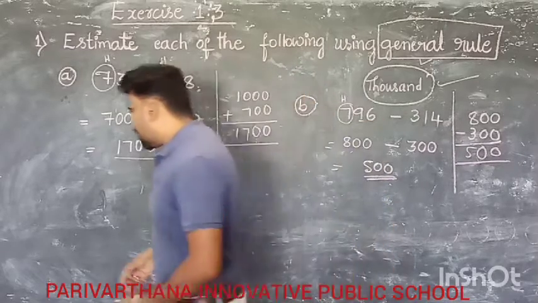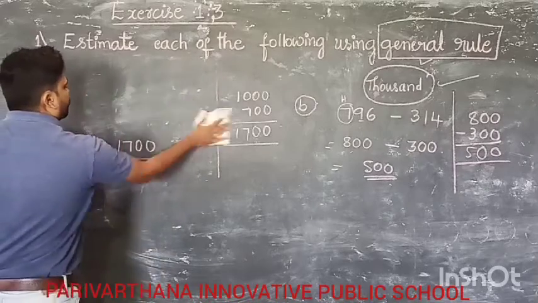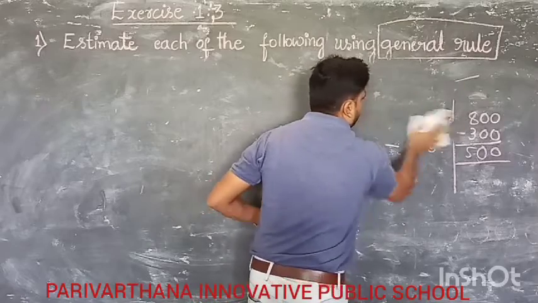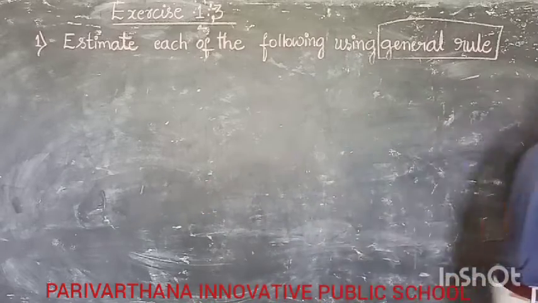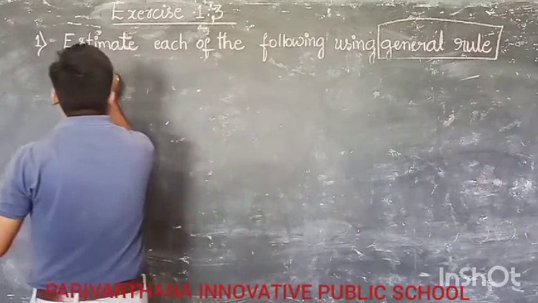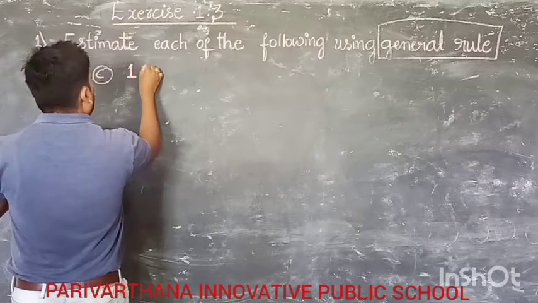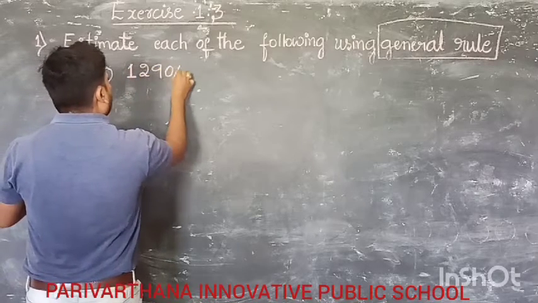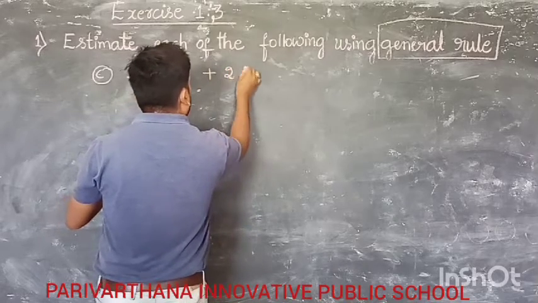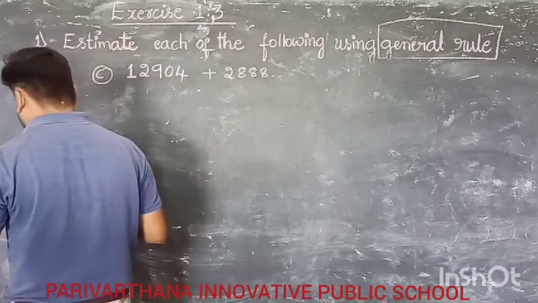Clear? Next we are moving on to the third one, C. That is 12,904 plus 2,888.